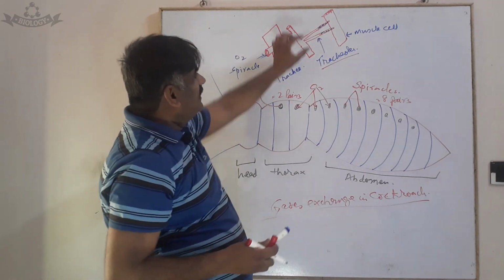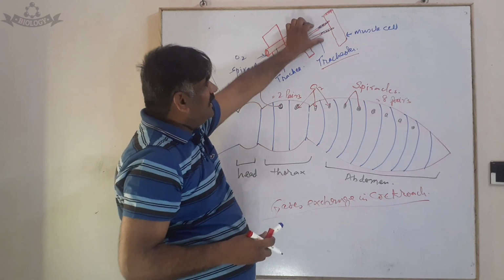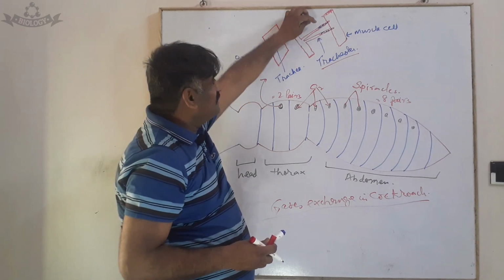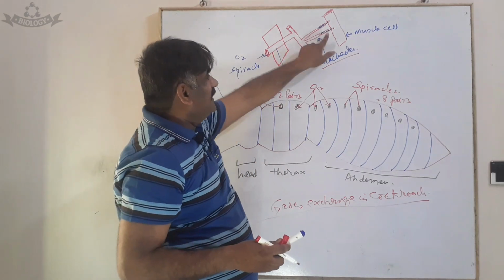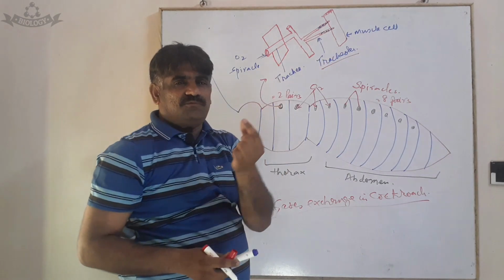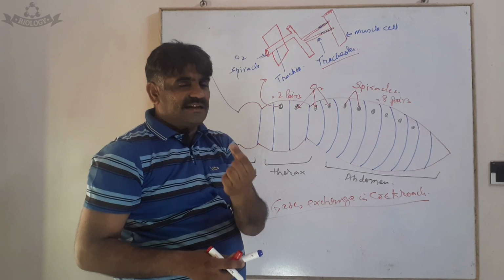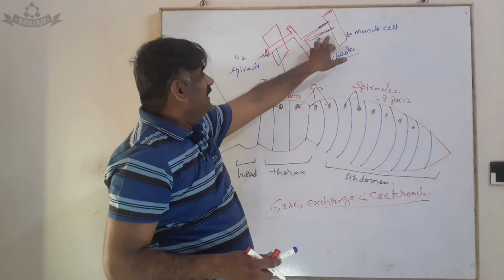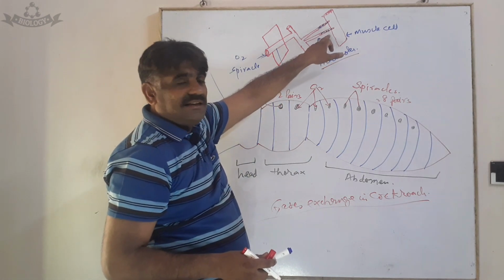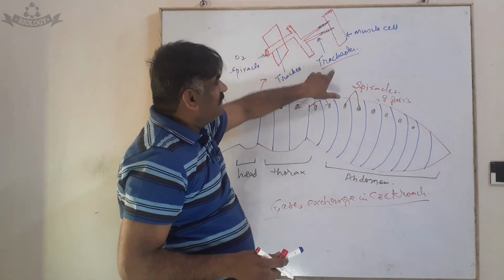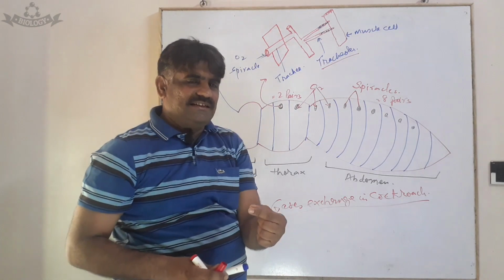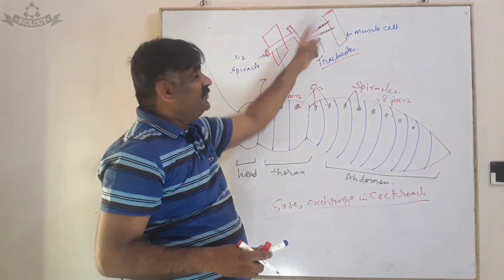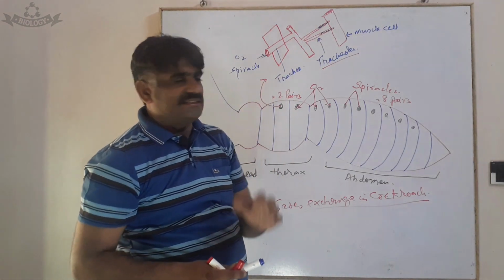These tracheoles end blindly, and they are also fluid filled. The fluid is withdrawn in the terminal part of the tracheoles, so that oxygen can easily diffuse into the body cells or muscle cells.